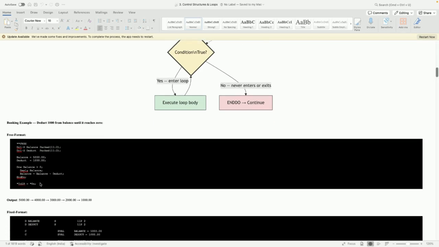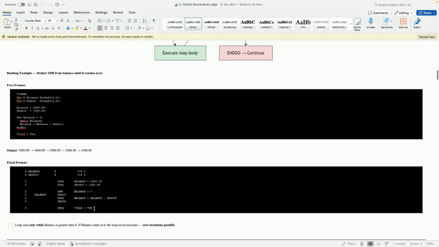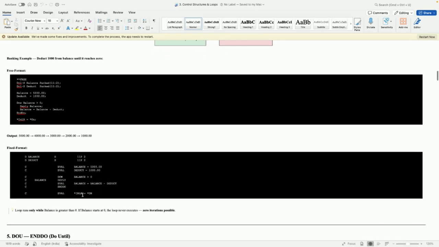Here, if you can see, this is free format code, and earlier was the fixed format of the code. Here we declare two variables, balance and deduct. DOW balance is greater than 0, then only I can perform the deduct, right? If you have some balance, then only I can deduct some amount from your balance. So DOW balance greater than 0: until your balance is greater than 0, the loop will be executed here.